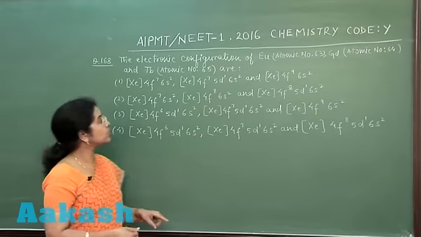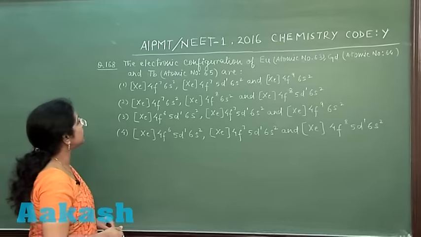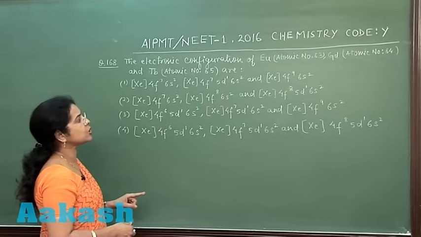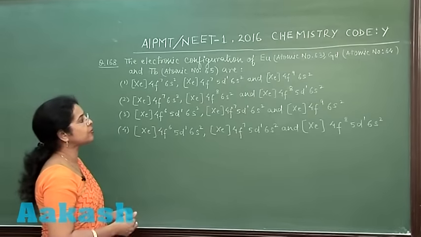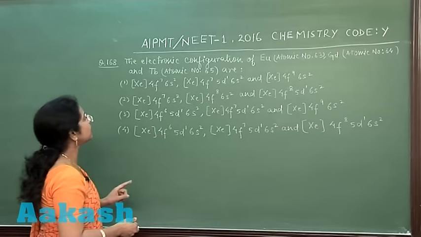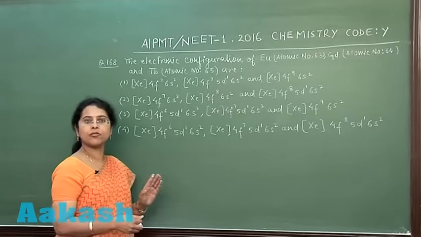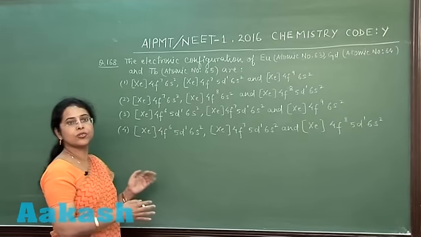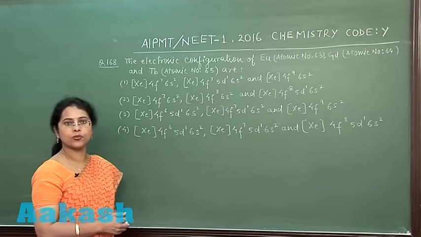So students, next question is question number 168. The electronic configuration of europium (atomic number 63), gadolinium (atomic number 64) and terbium (atomic number 65) are. Options are given which are related to their electronic configuration.